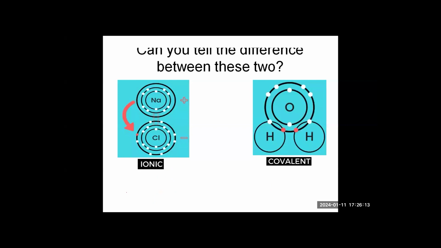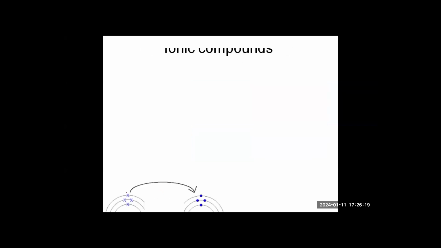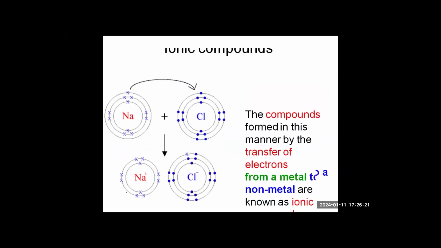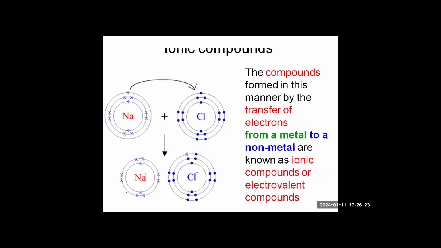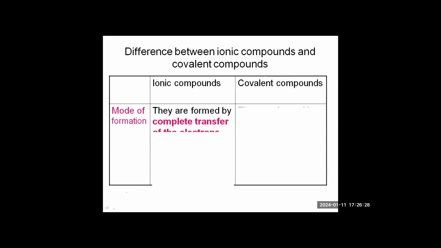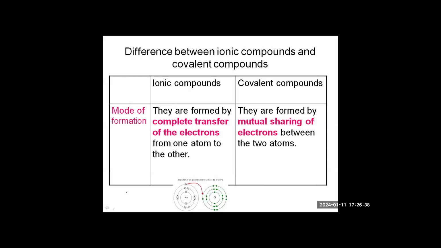So this is the basic difference, the first main point of difference between ionic and covalent compounds. There is a strong force of attraction between the ionic compounds. So they have high melting and boiling point. This we have discussed, as I told you before. The mode of formation is transfer of electron for ionic compound, and for covalent compound it is sharing of electron. This is the first difference.